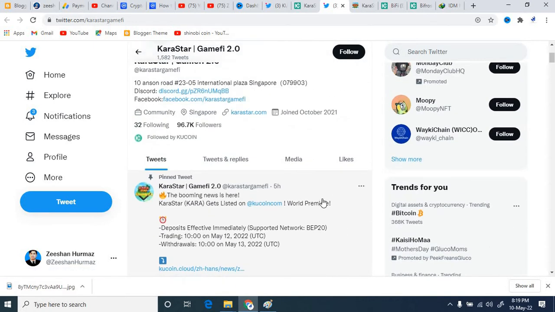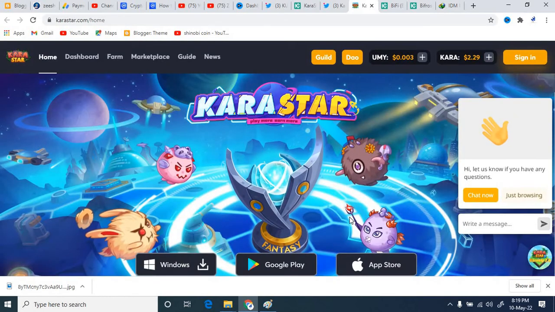I'm not recommending this project at the listing time, but after the listing you will be able to buy it easily from KuCoin, and you know KuCoin is much more flexible than others. Because in the listing time the project is very volatile, that's why I don't recommend buying this project at the listing time.